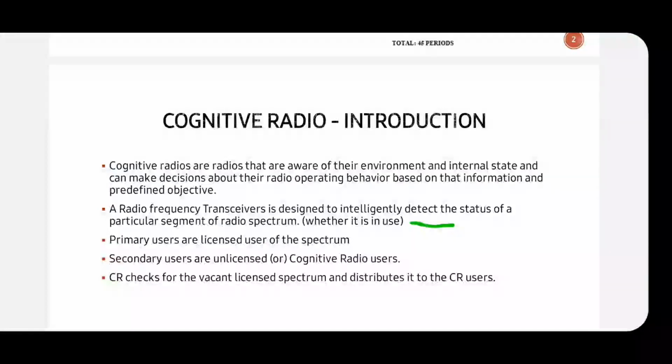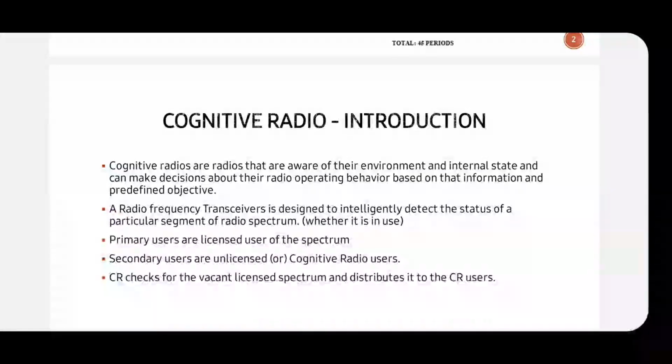As I told before, there are primary and secondary users. Primary users are licensed users, and secondary users are unlicensed, or they are called cognitive radio users. The cognitive radio will check for the vacant licensed spectrum, and then give it to the cognitive radio users. This is the cognitive radio.